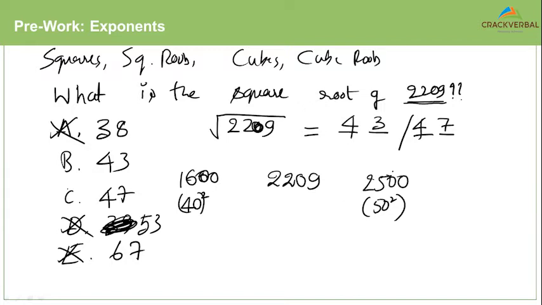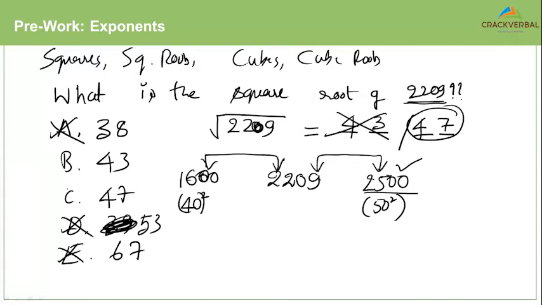Now after this, what do I do? You don't have to calculate. How do you figure out whether it's 43 or 47? You just have to figure out the distance. Is 2209 closer to 2500 or is it closer to 1600? It's obviously closer to 2500, which means the square root has to be 47, not 43.